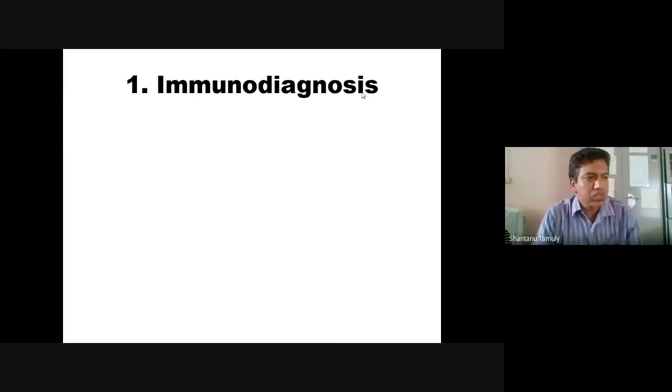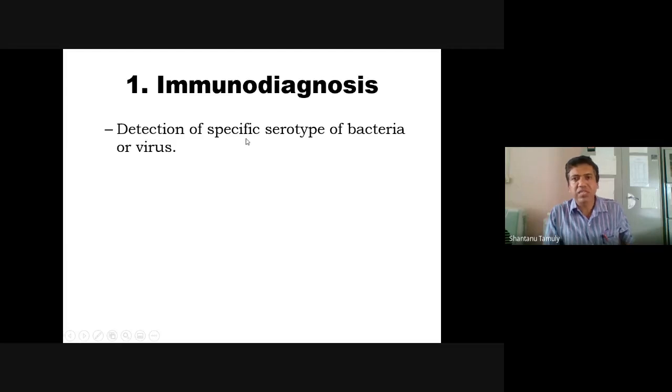When you use an immunological method for diagnosis of a disease or an organism in a clinical sample, we call it immunodiagnosis. It may be ELISA, it may be slide agglutination test, anything. Now, where is this immunodiagnosis used? It can be used for detection of a specific serotype of a bacteria or virus.